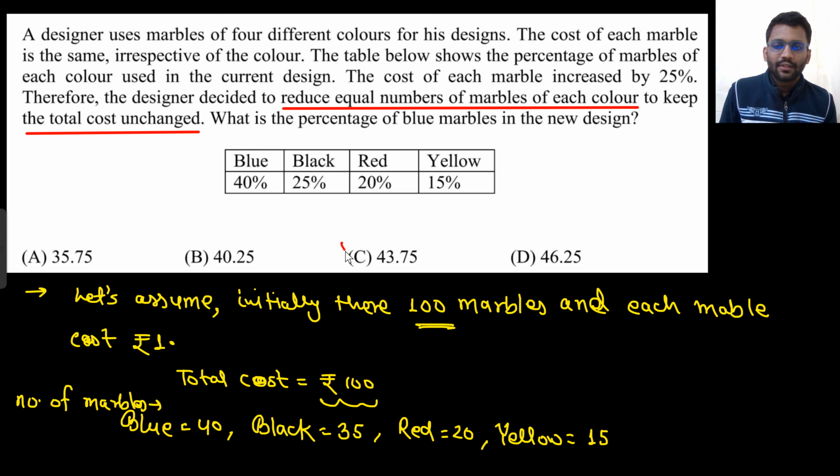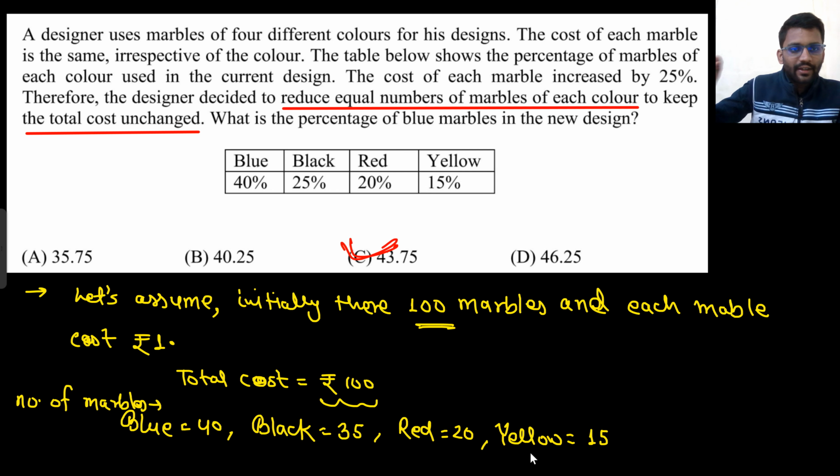Did you understand the question? There were 100 marbles. Blue was 40, black 25, red 20, and yellow 15. Each cost you 1 rupee, so total cost was 100 rupees. Now the price of each marble has increased by 25%, but your salary is the same. You have 100 rupees only.